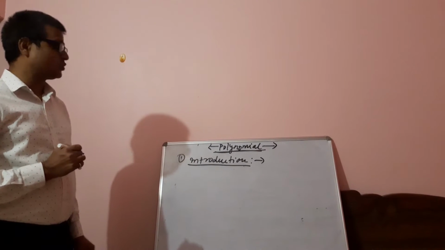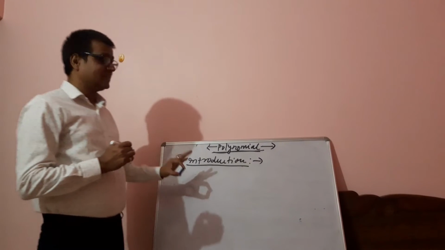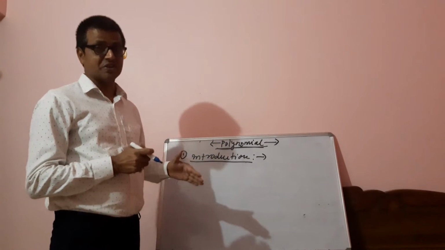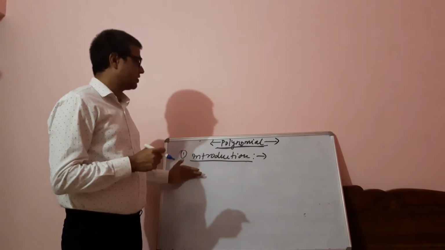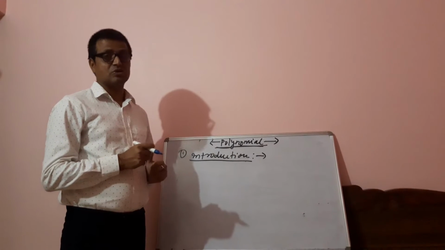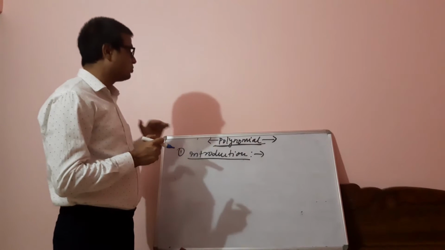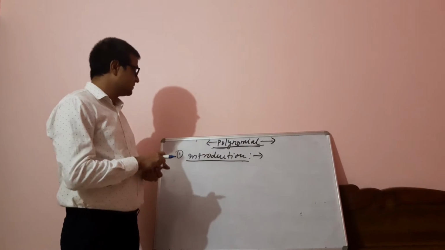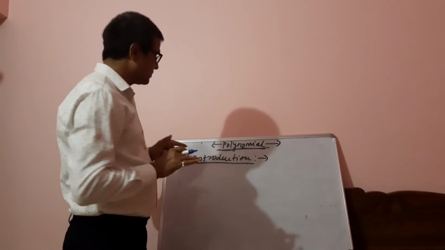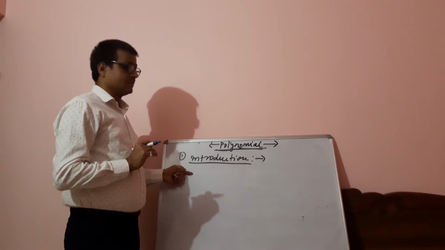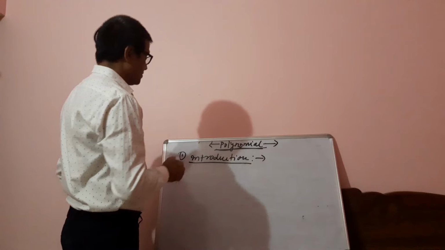So how are polynomials introduced in the NCERT? It starts by talking about algebraic expressions. You all would have dealt with algebraic expressions in class 8th. Now you are in class 9th, and about the polynomial also it was said a bit to you. I am not going to ask you what you know about the polynomial, but how it is introduced here. It talks about some algebraic expressions and algebraic identities.